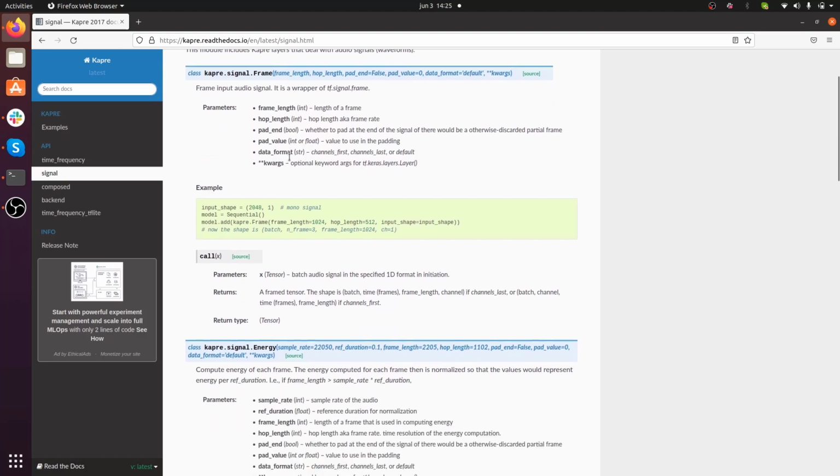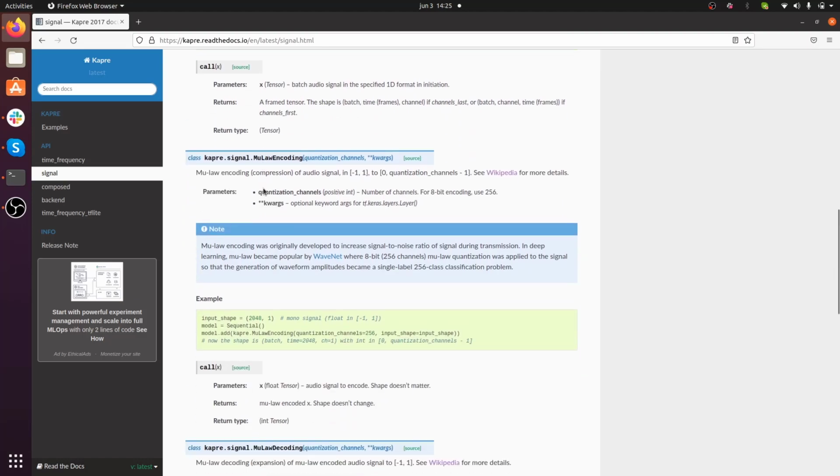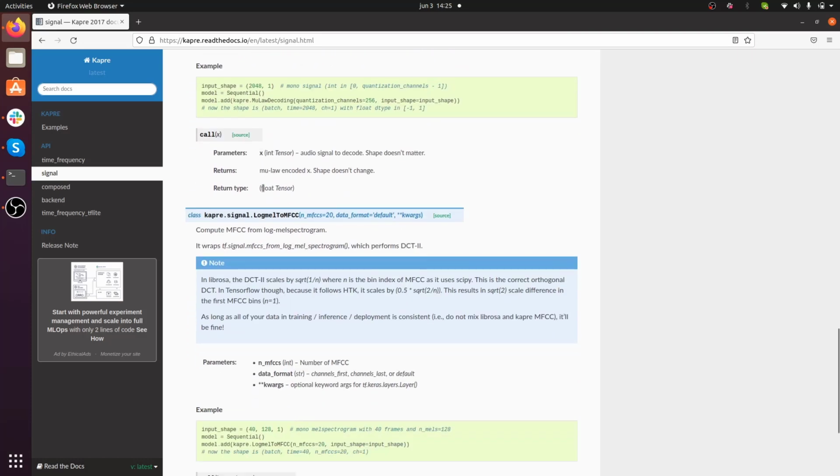Okay, so let's take a look at a few of them. For example, here you have energy. With this, you can extract the energy content directly from a waveform. And then if you move down, for example, down here, past log mel spectrograms, you can move to MFCCs, so mel frequency cepstral coefficients. This is also another feature that's extensively used within audio processing for machine learning. It's a more traditional one, right? Right now, we tend to use more spectrograms, but MFCCs are still very used.